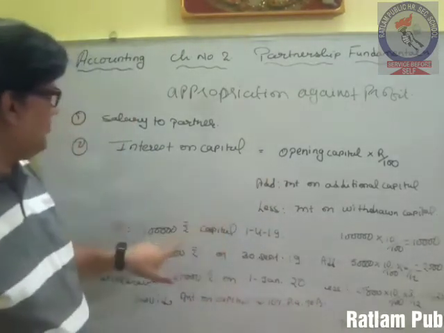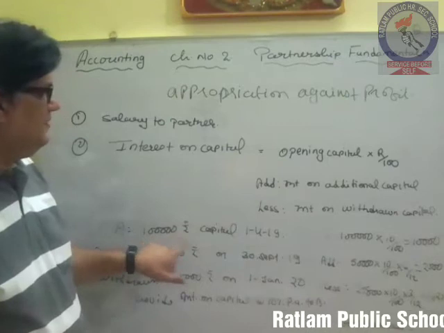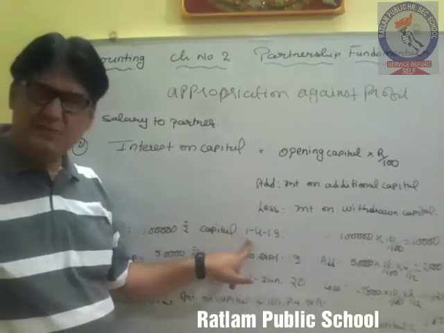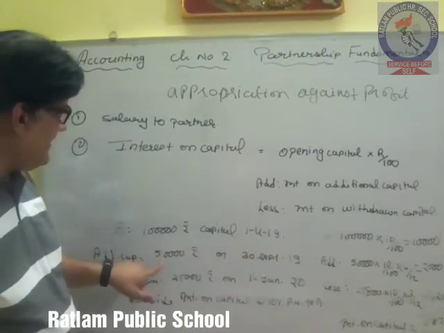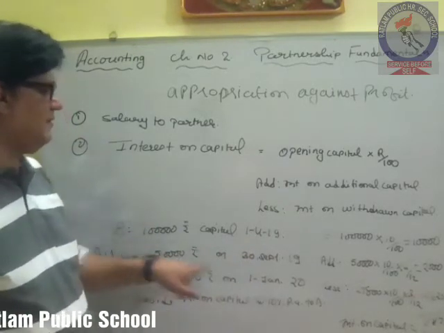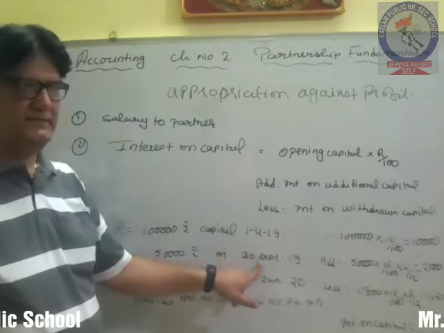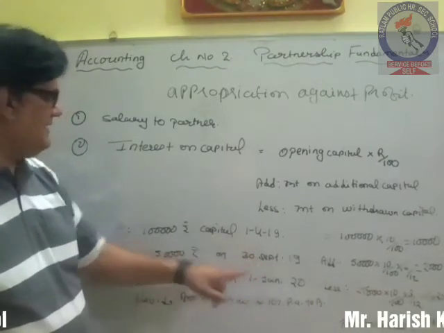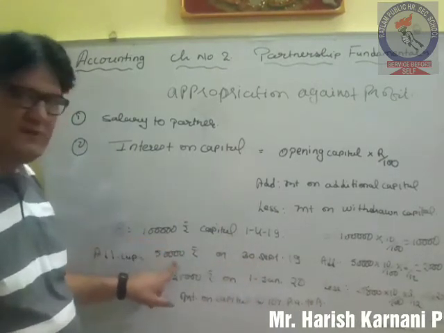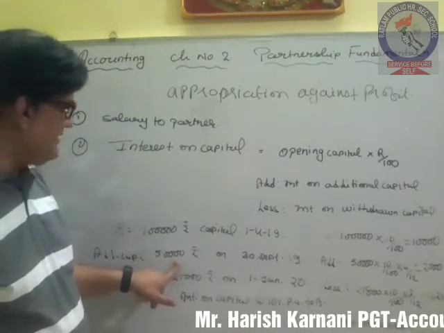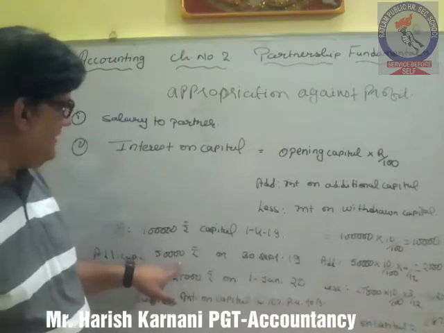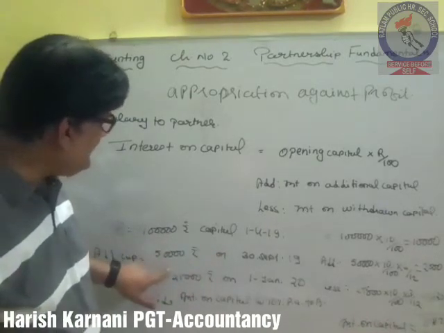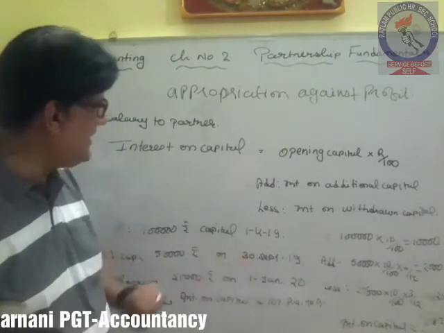Let's say on this opening capital 1 lakh rupees, first you provide interest for 6 months. Then again what happens? We have added 50,000 on 30th September. That means after 6 months this capital becomes 1,50,000. So on this 1,50,000 we have to provide the interest for next 3 months.